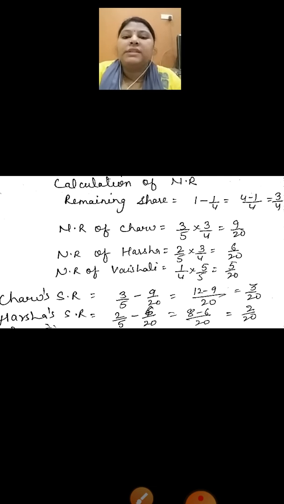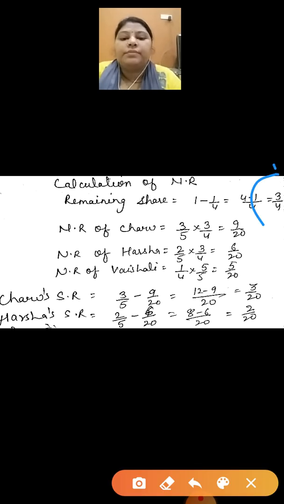Remaining part is 3/4. Children, here you have to apply the maths rule: take the LCM and find the answer. Now the new ratio of Charu: put the old ratio first.